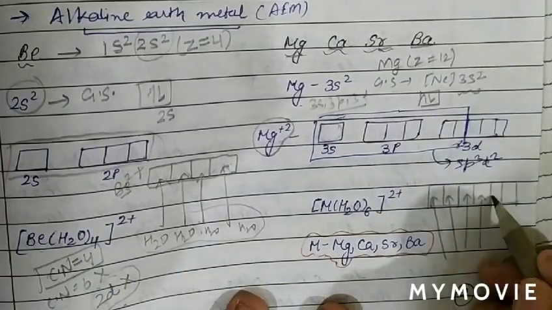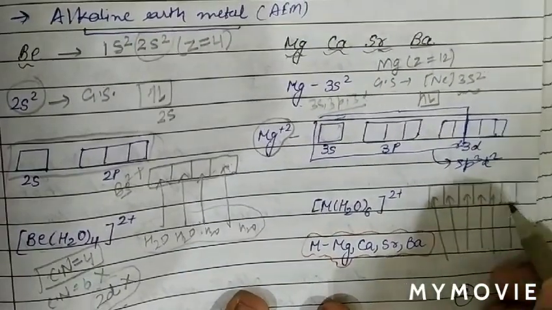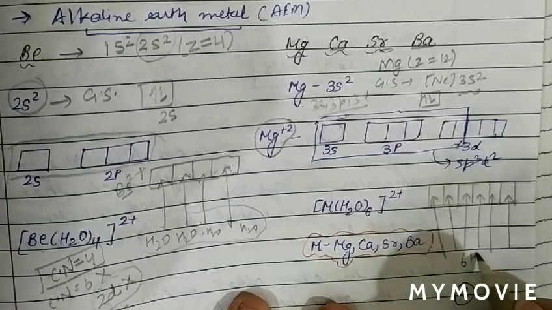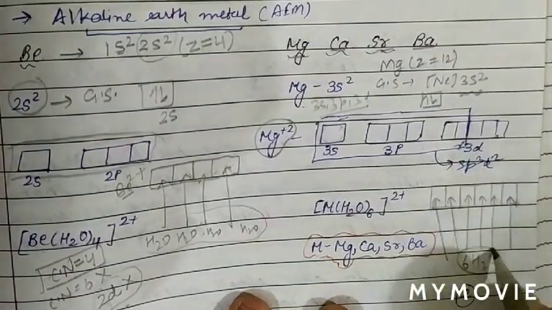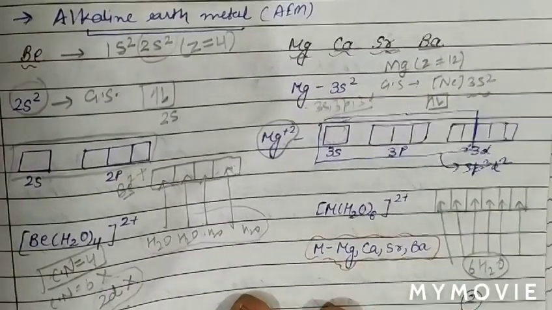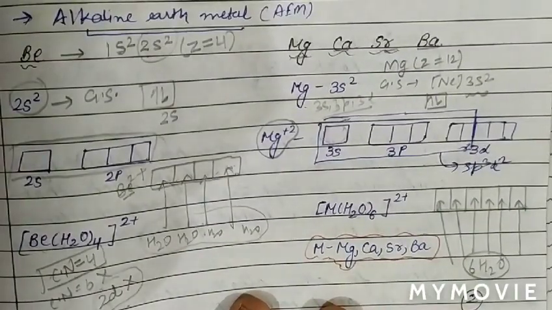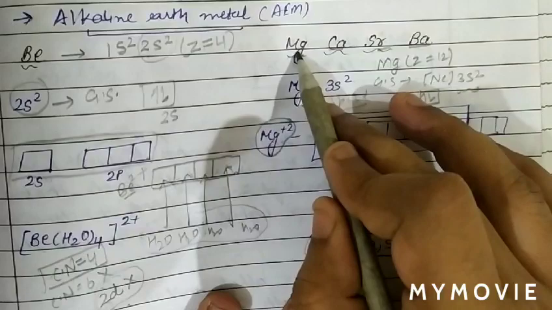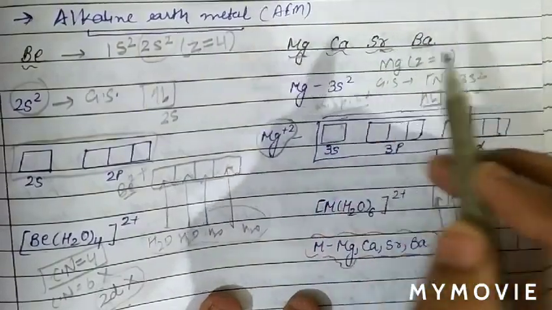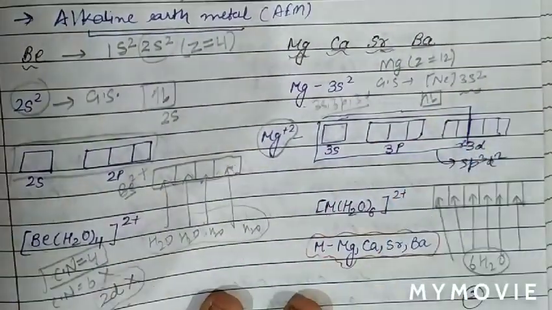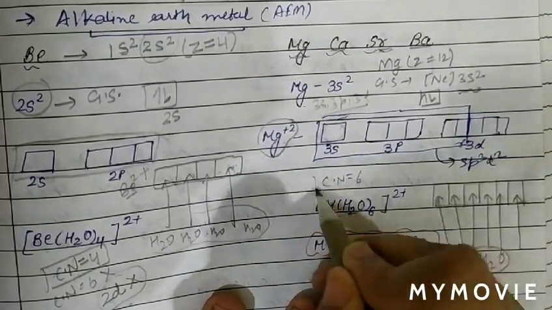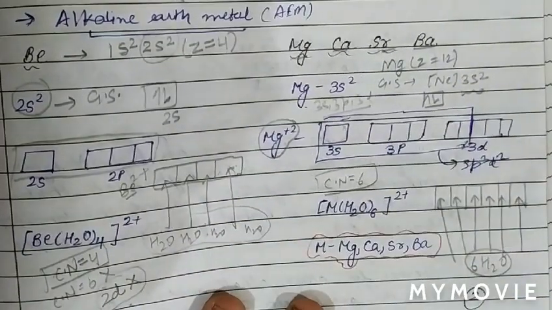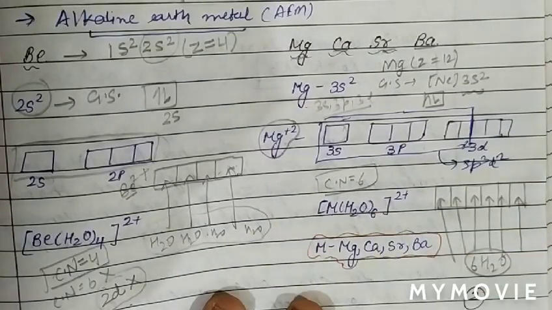So 6 vacant orbitals are there. Therefore 6 water molecules will donate their electron pairs to the metal ion and form coordinate bonds. So these Mg 2+, Ca 2+, Sr 2+ and Ba 2+ will have the coordination number 6. Why can they show a coordination number of 6? Due to availability of vacant d orbitals.